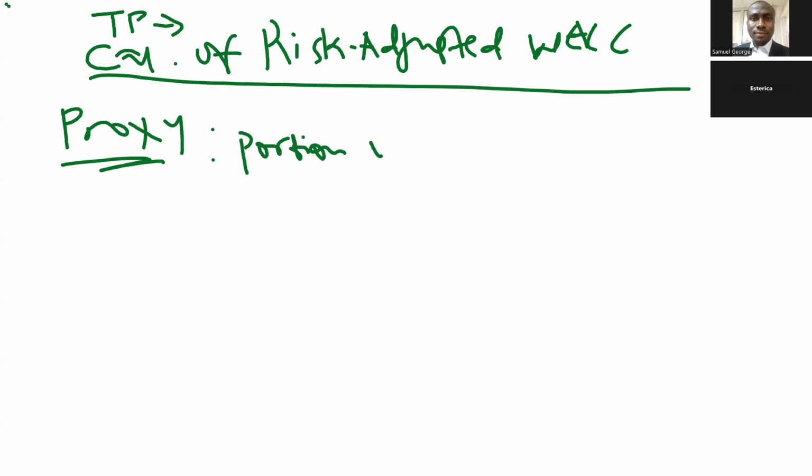So the first thing we saw is the portion they said for Abaco, the portion of agri. Sorry, the portion of agri is 15%.